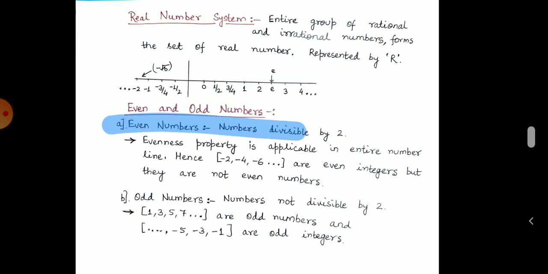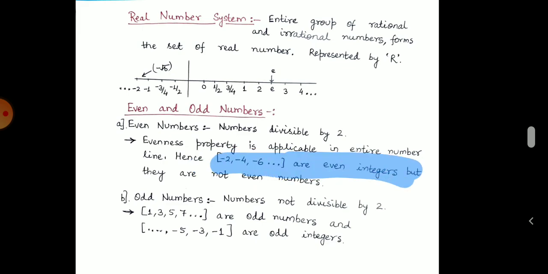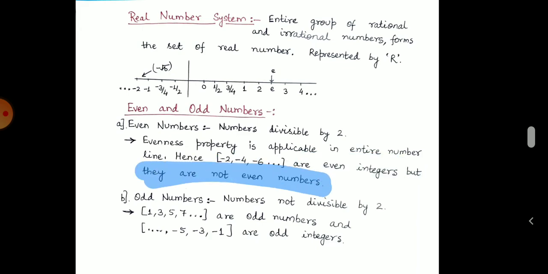Okay, so again after this we will discuss even and odd numbers. Be aware that even numbers are the numbers which are divisible by 2. Okay, the evenness property is very important. What is this? In this we will see that all the negative integers which are multiples of 2 are known as even integers only, not even numbers. Okay, the numbers which are negative and divisible by 2 are known as even integers, not even numbers. All the positive numbers which are divisible by 2 will be known as even numbers. Okay, always keep it in your mind.